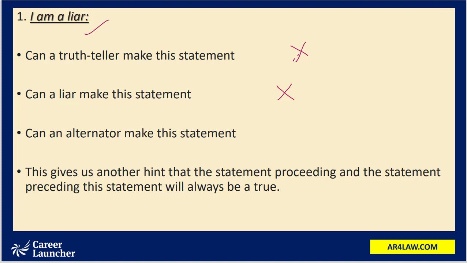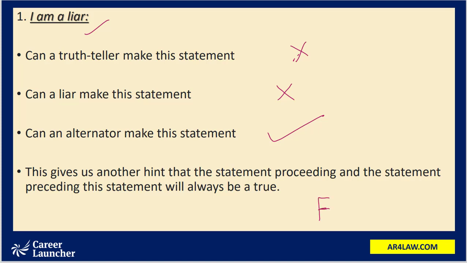So, "I am a liar" would be a statement made by the alternator when he's lying, when he's speaking false. So yes, an alternator can make this statement. Also, this gives us a hint: when an alternator says "I am a liar," he is actually speaking a false statement.